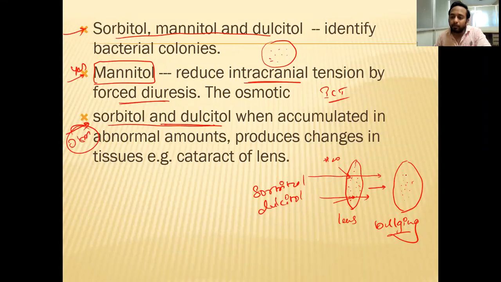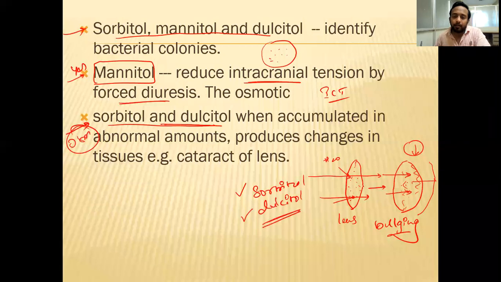But if it becomes swollen, what happens? It might become opaque. The light will not travel inside, or it will be reduced. Only some amount of light passes so that the retina can capture it and you can see things. So when there is an increase in sorbitol or dulcitol in the lens, it causes retention of water molecules with swelling of the lens and distortion of the lens protein, because of which it becomes opaque. Because of the opacity, it is called cataract. Cataract occurs whenever there is an increase in